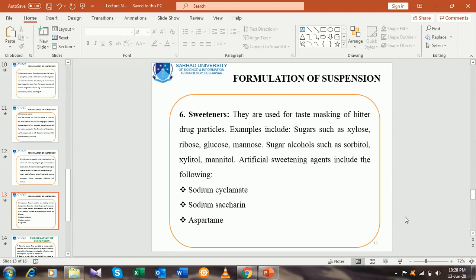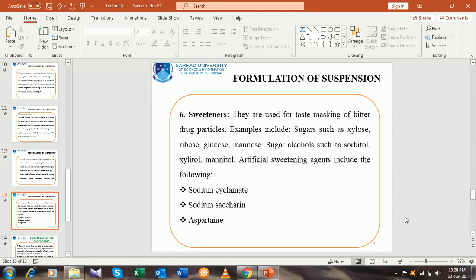Have you ever checked the tablets that are used for diabetic patients? In ordinary life they are used in tea preparation, and aspartame is the ingredient used as a sweetening agent.